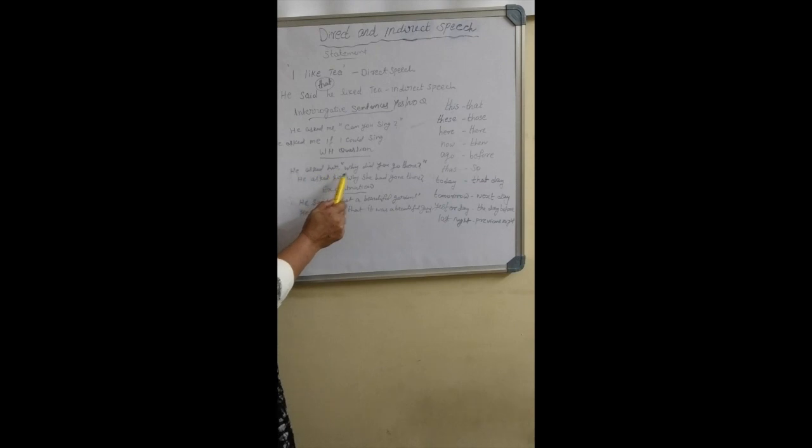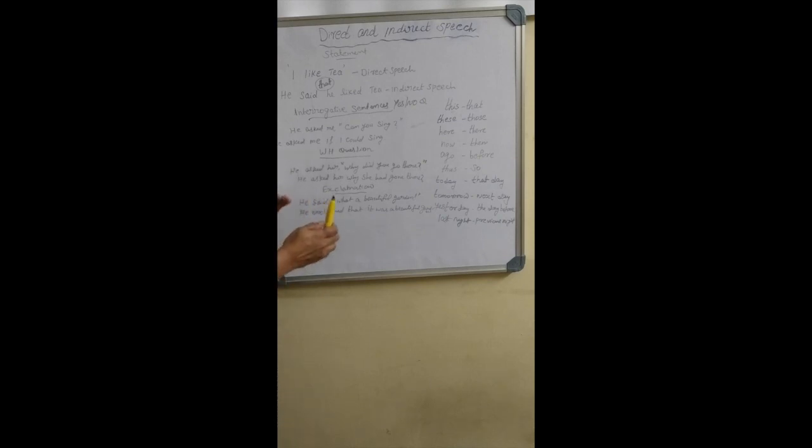Next, WH question. He asked her, "Why did you go there?" How to change these WH questions into indirect speech? He asked her why she had gone there. Here, the tense changed: why she had gone there.